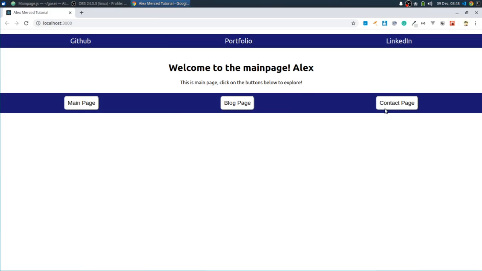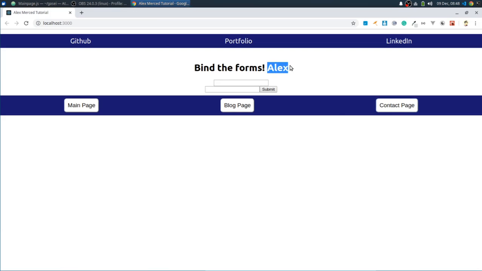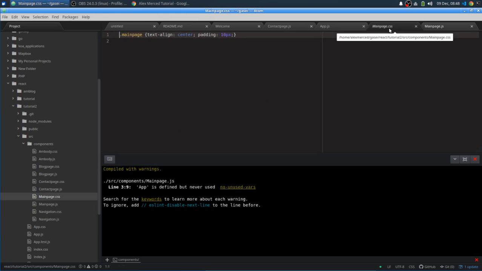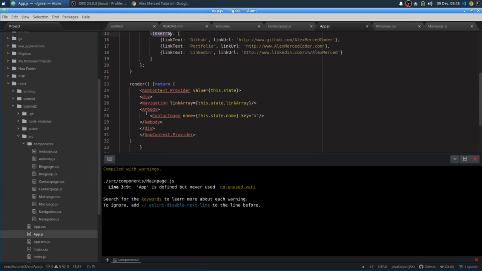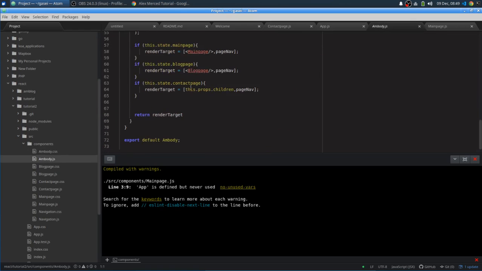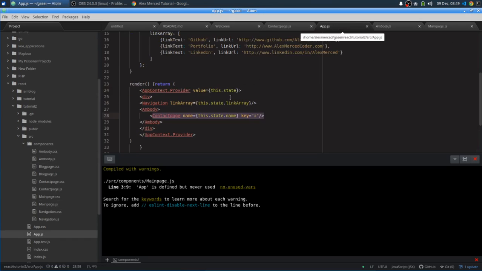Welcome to the main page, Alex. Now you'll see Alex here again, still coming from that same state object, except I passed it in differently. We go back to app. Again, we passed in contact page as a child, and then we used props.children to plop it inside AM body. So we go to ambody.js, and again, just to show how that worked, this.props.children. Anytime you see this.props.children, it's referring to any tag that this is wrapped in. AM body is wrapping the contact page, so this becomes a children prop.